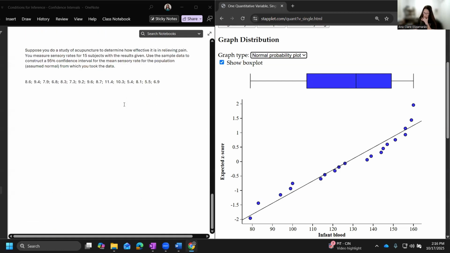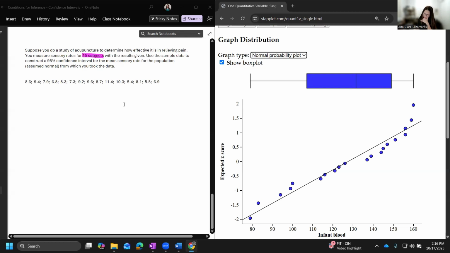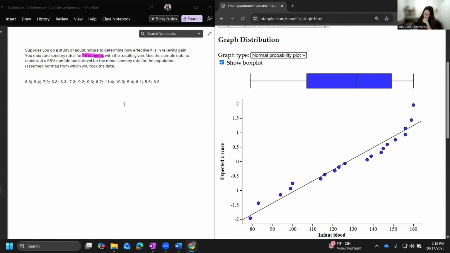Suppose you do a study of acupuncture to determine how effective it is in relieving pain. You measure sensory rates for 15 subjects with the results given. Use the sample data to construct a 95% confidence interval for the mean sensory rate for the population, assumed normal, from which you took the data. Okay. Random. Same issue. This problem does not say that these people were randomly selected. We weren't given random assignment or anything like that. So this problem does not mention randomness.